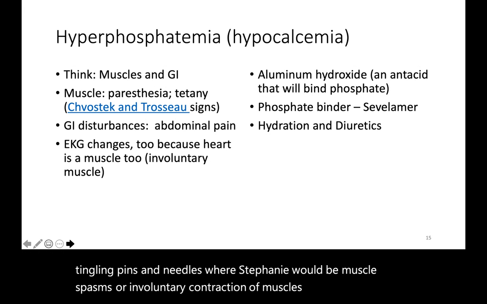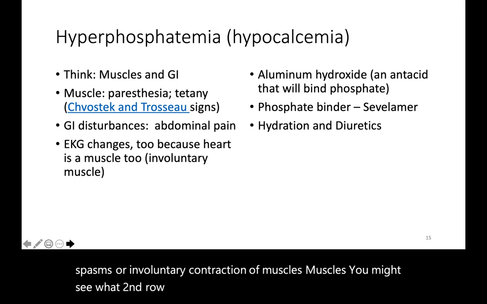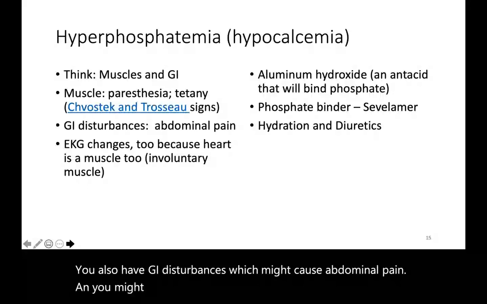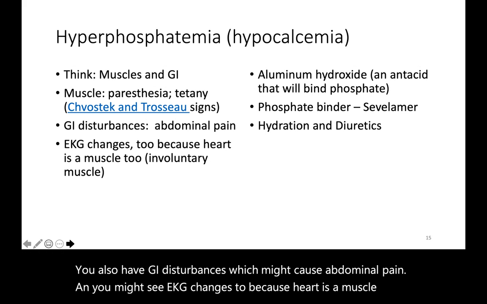You might see Chvostek and Trousseau signs. You also have GI disturbances, which might cause abdominal pain. And you might see EKG changes too, because heart is a muscle too, involuntary muscle.